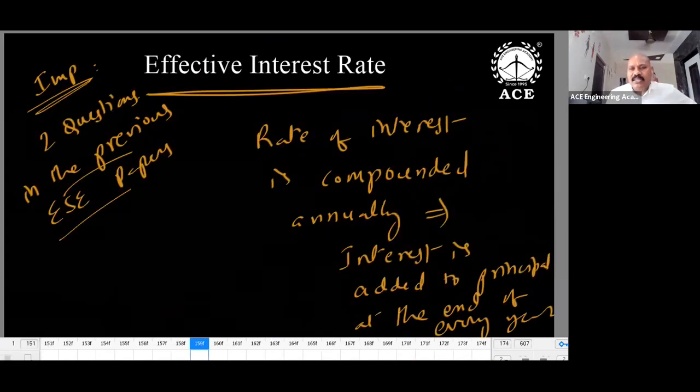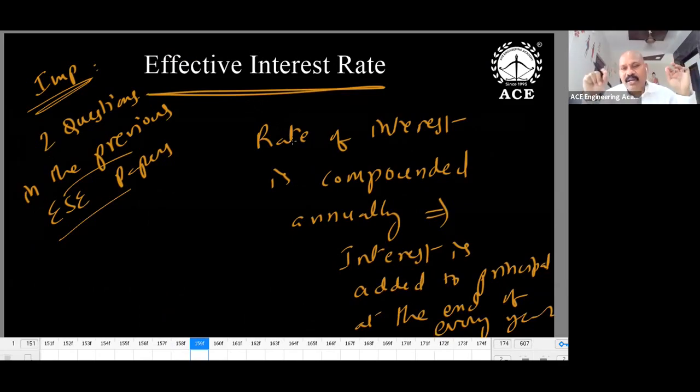Yeah, next important one is effective interest rate. So this is very, very important. Normally, compounded annually. In any question, if you take any data, the rate of interest is compounded annually. If nothing is mentioned, it is compounded annually only. So that is the default. Compounded annually means every year the interest is added to the principal amount. So that is the concept of compounding. So normally whatever problem is given, just simply take it compounded yearly.